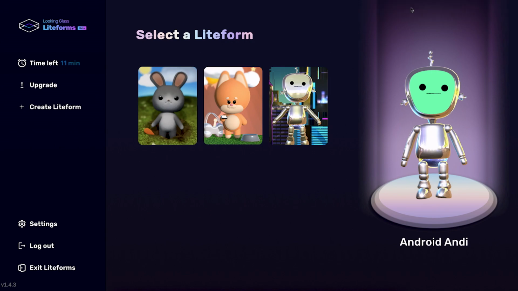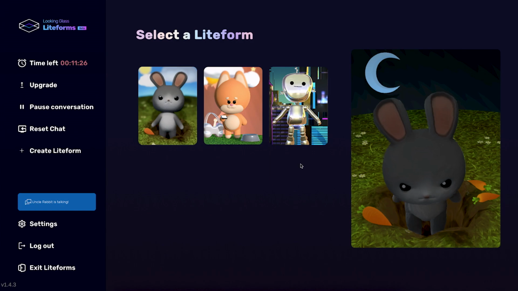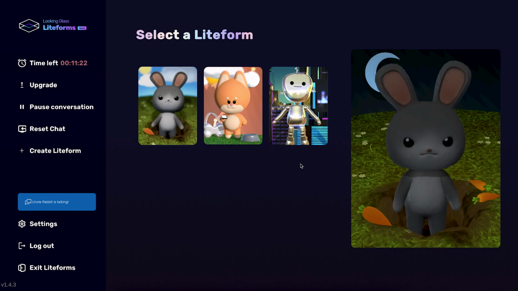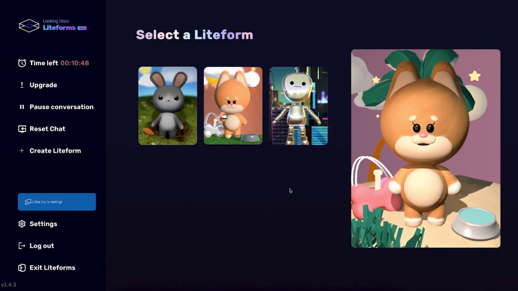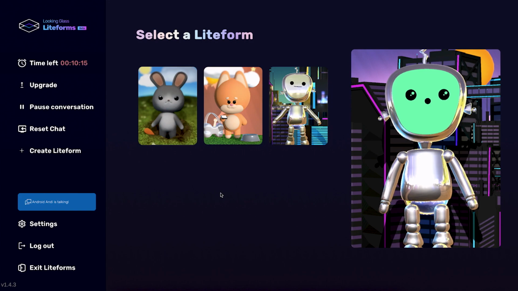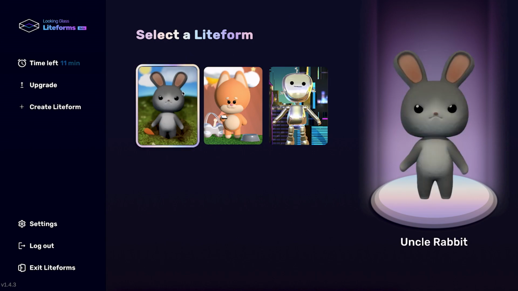When we first run the app, we can talk to the 3 predefined cartoon characters. Uncle Rabbit: I'm Uncle Rabbit, the snappiest and zaniest holographic character around. Little Inu: I'm Little Inu, the perfect blend of spicy, dreamy, and harmonious. Android Andy: So, what brings you around these parts? Each one possesses a distinct personality and a unique charm that sets them apart.